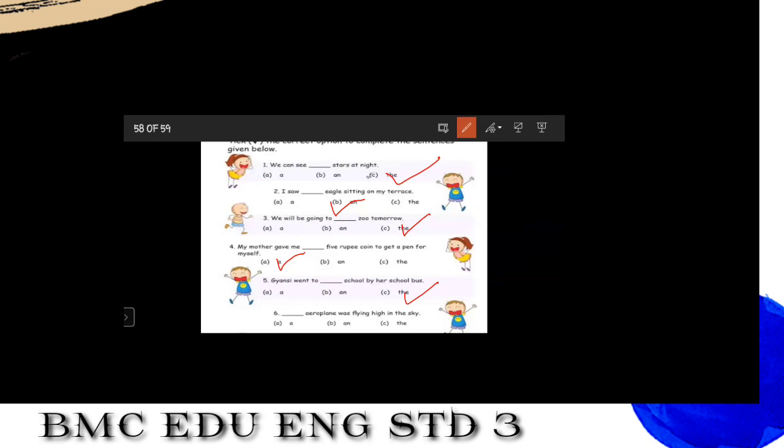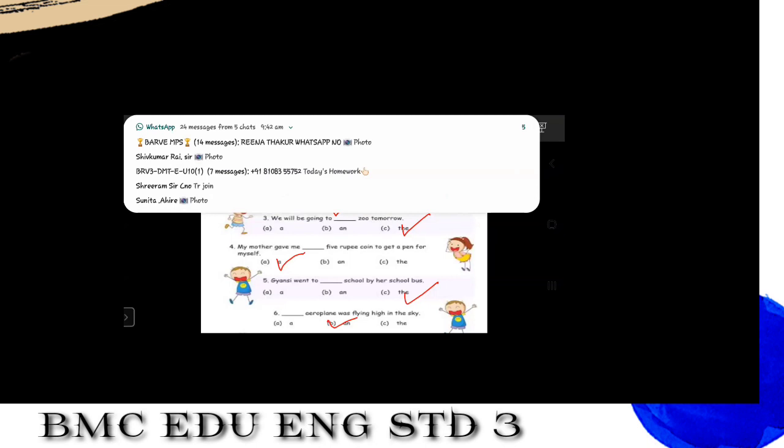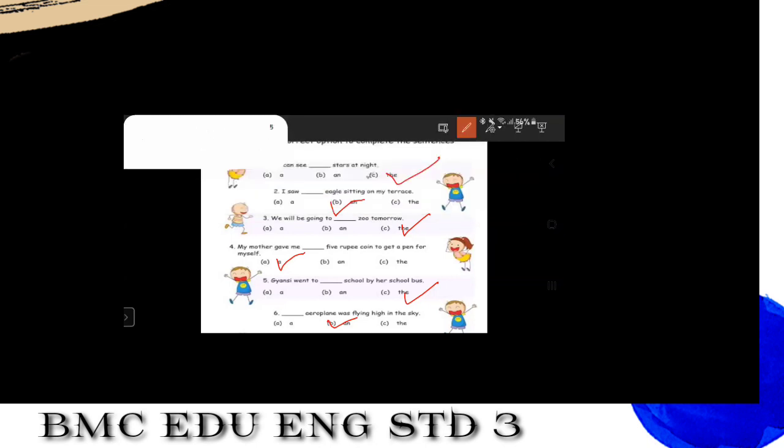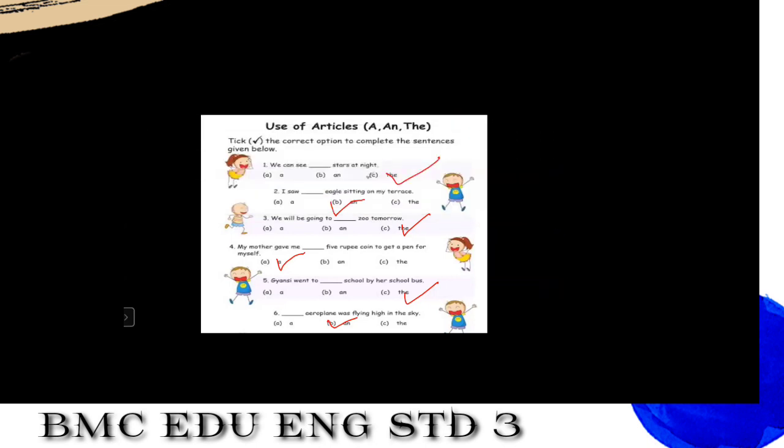Now see the sixth one. Dash aeroplane was flying high in the sky. So what we will use here? A and the. See the word aeroplane. It is a noun. Yes, we will use an. Very good. An aeroplane was flying high in the sky.